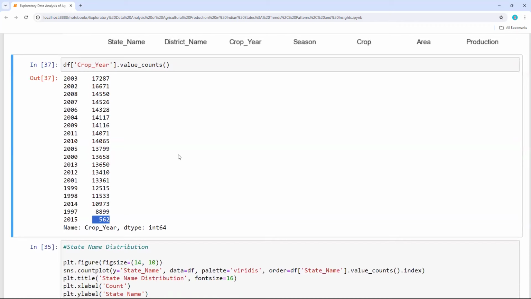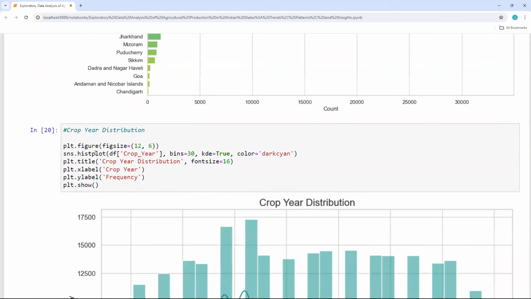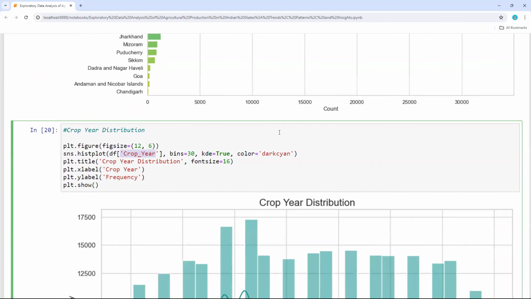So I wanted to look at the same thing by using Seaborn. So same thing, I am giving the crop year, and this time I wanted to look at the distribution, not only the numbers, how the data is distributed over the years. That is why I'm using a histogram. Histogram will give me a nice detailed distribution of the data. So my data is df of crop year. Then I wanted 30 bins, and I'm setting the KDE equal to true, and the color, I'm giving some styles. So this is the title and X label, Y label. So if I run this,